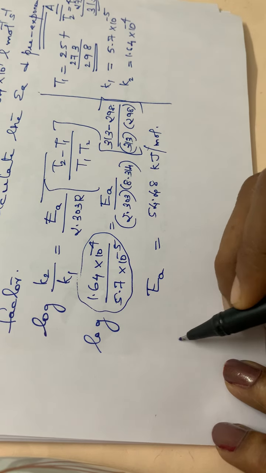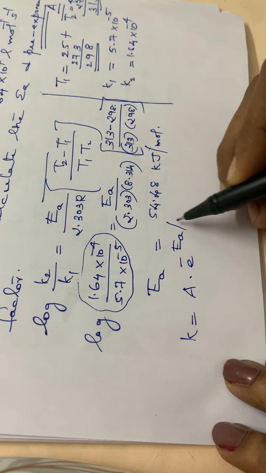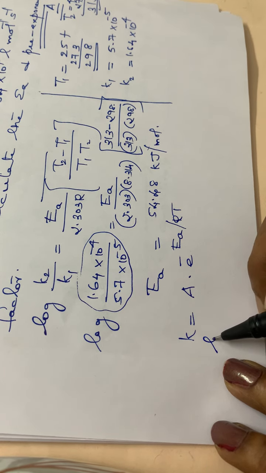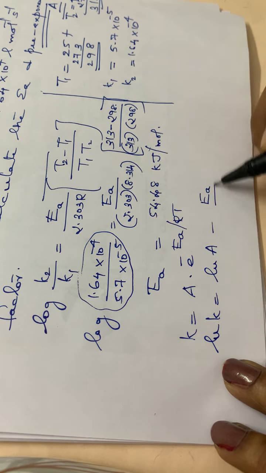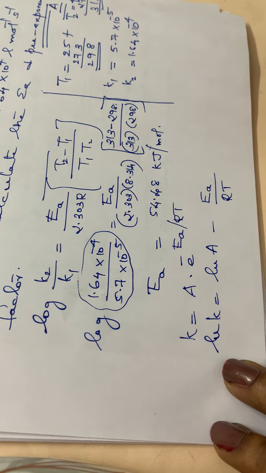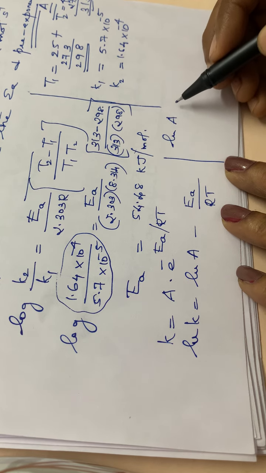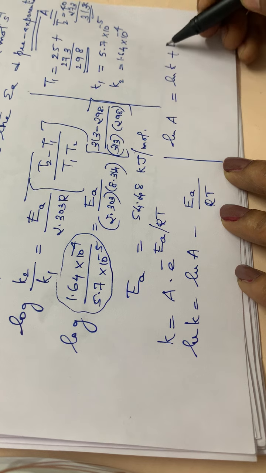So what is K? K is equal to A into e raised to minus EA divided by RT. Then taking logarithms, ln K is equal to ln A minus EA divided by RT. Isn't it? Therefore, ln A is equal to ln K plus EA by RT.